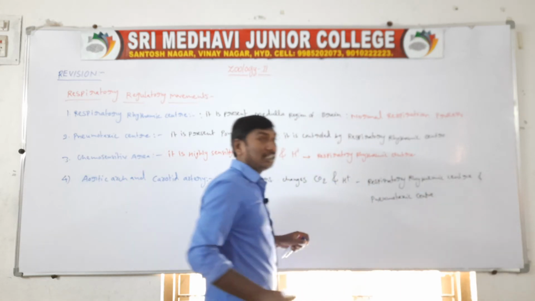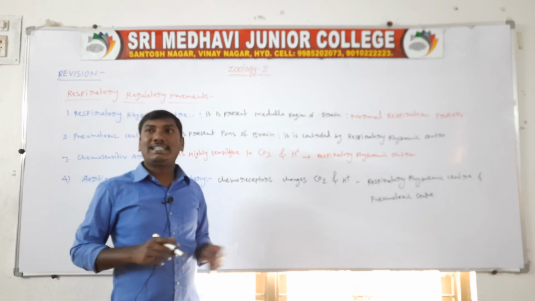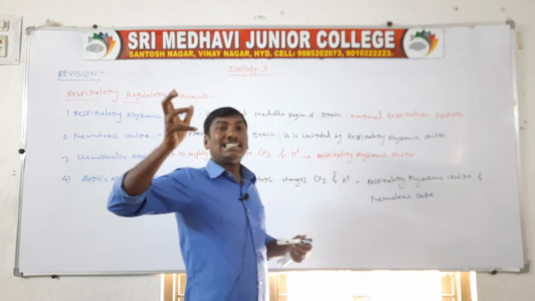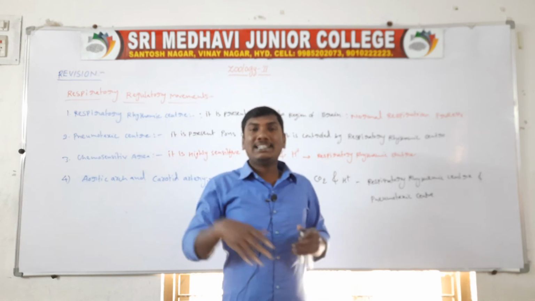So the information is sent from the pneumotaxic center and the respiratory rhythmic center. The main function of these two centers is increasing and decreasing the respiration process, maintaining normal respiration.